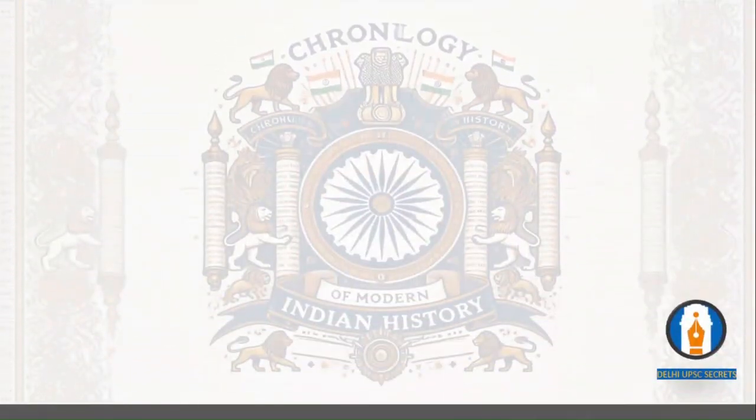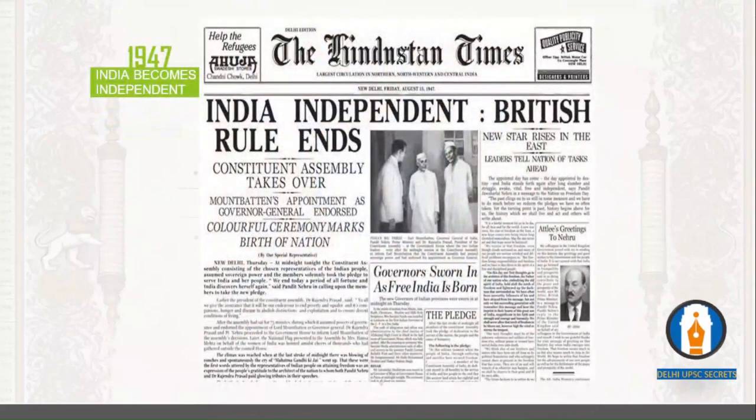Then, due to partition, there were a huge number of riots happening within the country. You can see in the pictures how various people lost their families and their livelihood, and it was all chaos. But with all these things, India becomes independent on 15th August 1947.